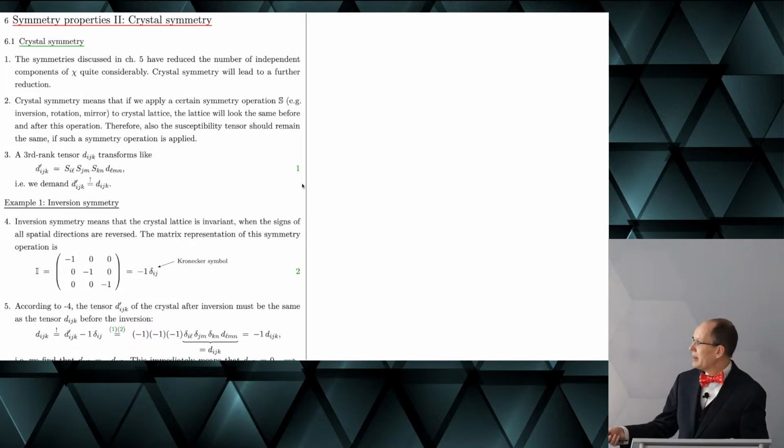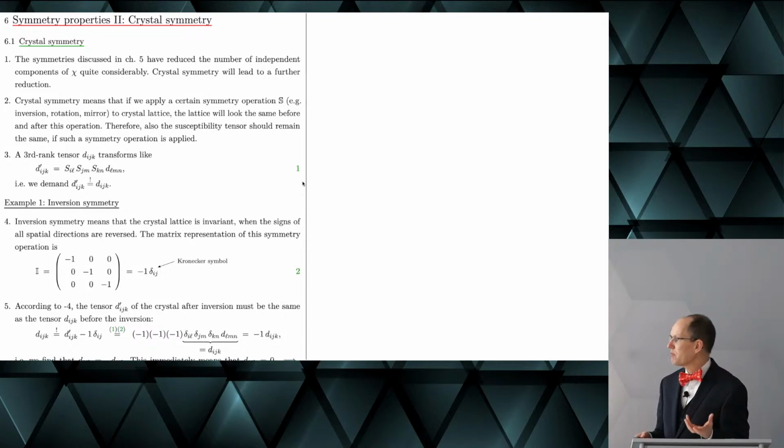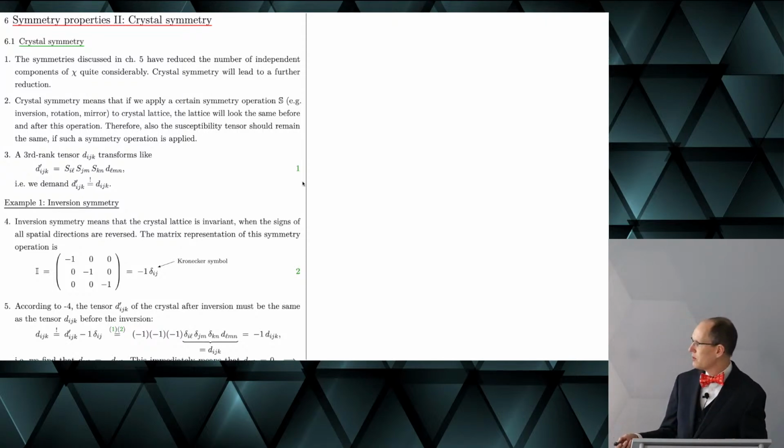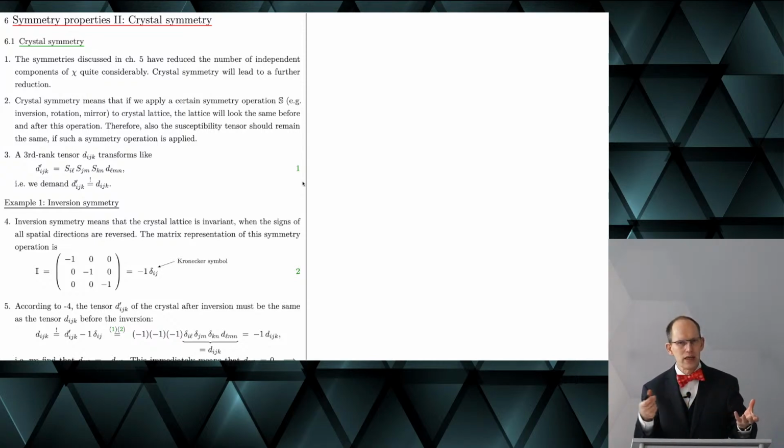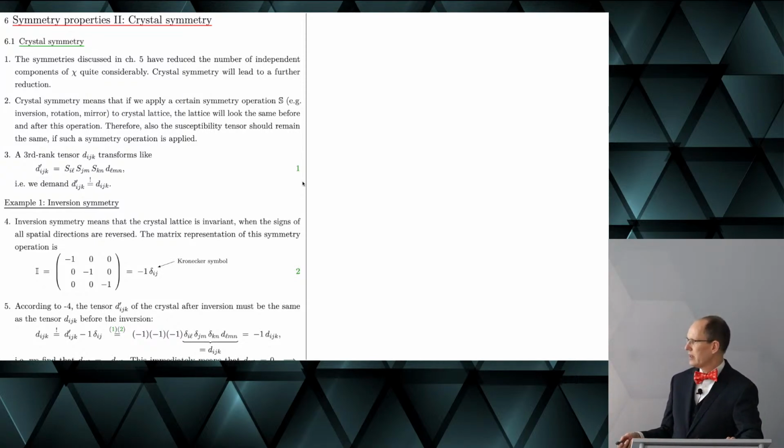And what we demand, this is the important point here, is that the tensor after the symmetry operation is exactly the same as before doing the symmetry operation. So this is what I explained. Okay, let's try that out with inversion symmetry. Inversion symmetry means that our symmetry operation is just this thing. So we flip the sign of all 3 spatial directions. And you can write this as the Kronecker symbol.